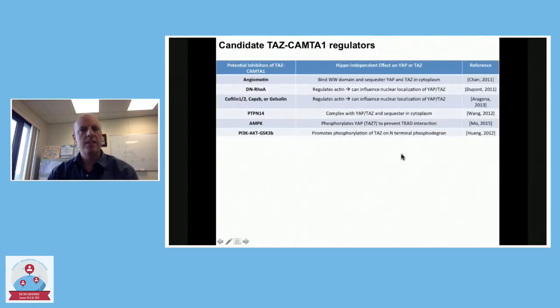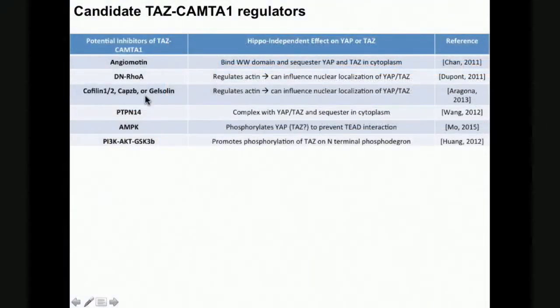And so this is just a list of data from the YAP-TAS field outlining some proteins that are known to regulate TAS or YAP, which has many of those same domains, in a manner that's independent of the Hippo pathway. And so we predicted that many of these might also be able to repress or regulate the TAS-CAMTA fusion protein.